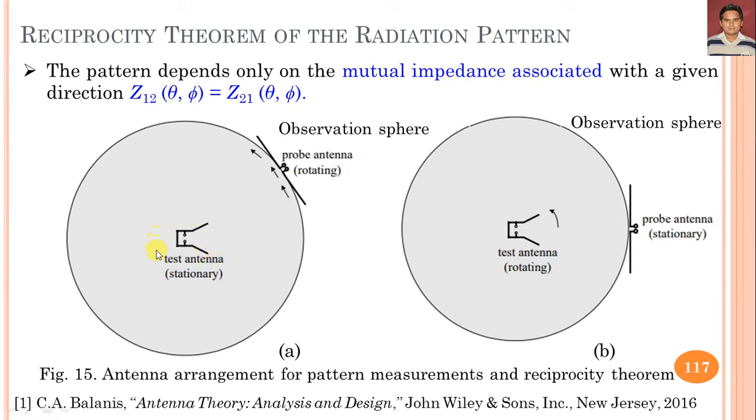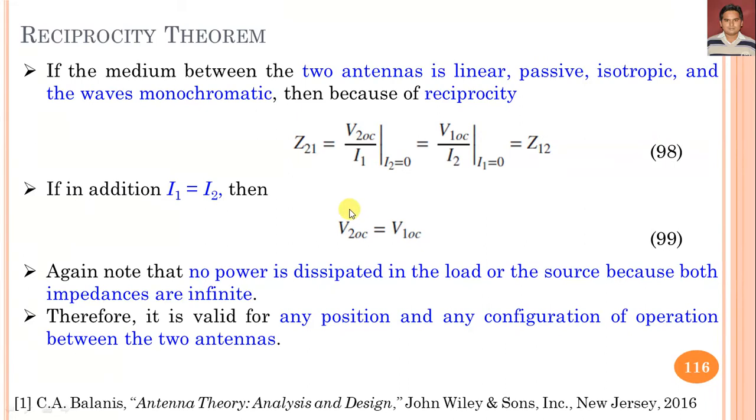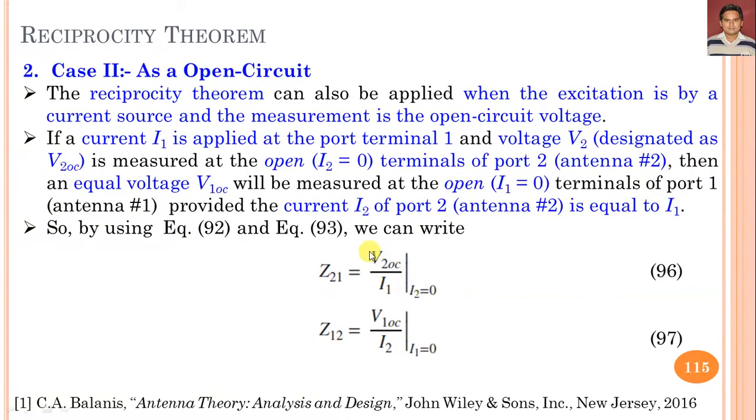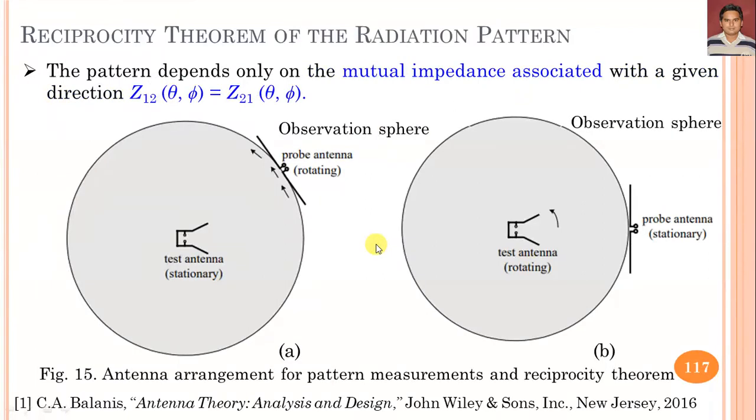If it is in transmitting mode, while antenna 2 is moving on an observation sphere with a constant radius, then the open terminal voltage at the probe antenna is measured, and we denote it by V2OC. Here you can see, this is the voltage drop V2OC we have to measure.